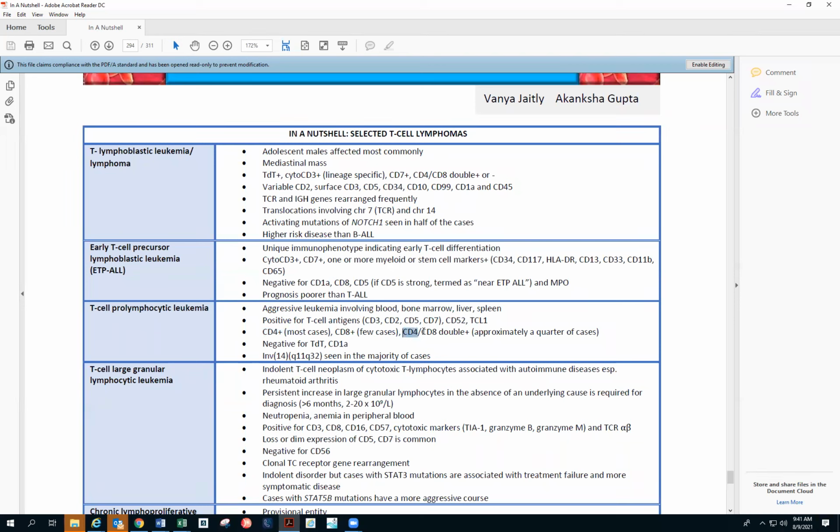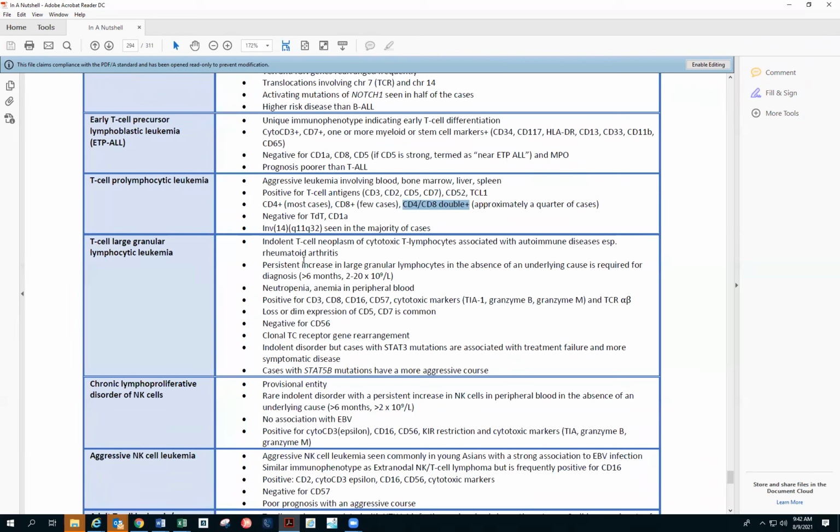However, CD4, CD8 double positive cases are also seen. If you see a CD4, CD8 double positive case, then think of T prolymphocytic leukemia, because that's where it happens most often. Negative for TdT and CD1A. So we know that now it is in the prolymphocyte stage, the TdT is lost, CD1A is lost. And that's what we have to remember for prolymphocytic leukemia. So again, T cell antigens, CD52, TCL1, and CD4 most often. And then it can be double positive, which will be more specific.